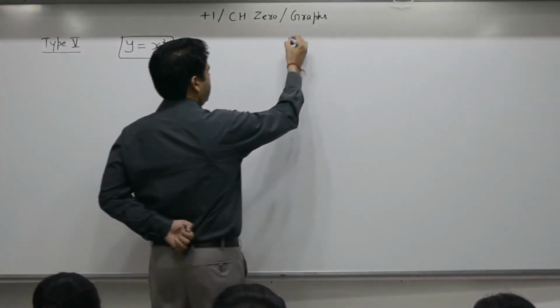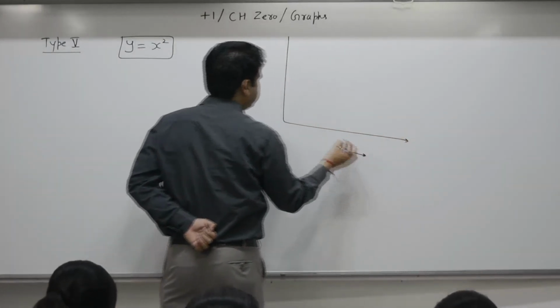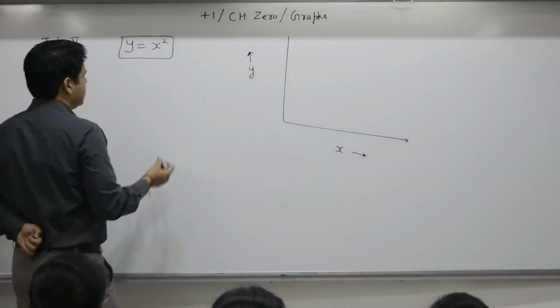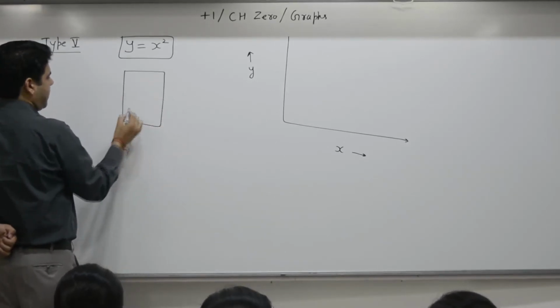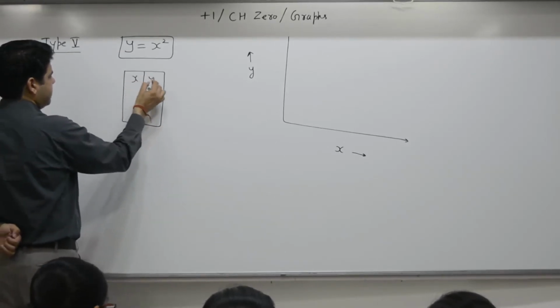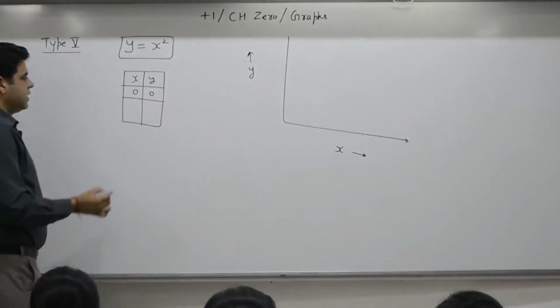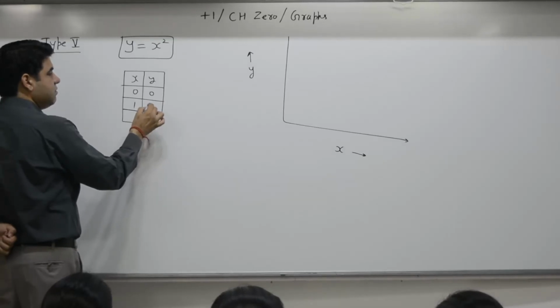When you have to draw a graph, we will quote examples, but let's take up the mathematical part first. Step 1 is to draw a table, x, y. When x is 0, y is 0. X is 1, y is 1.